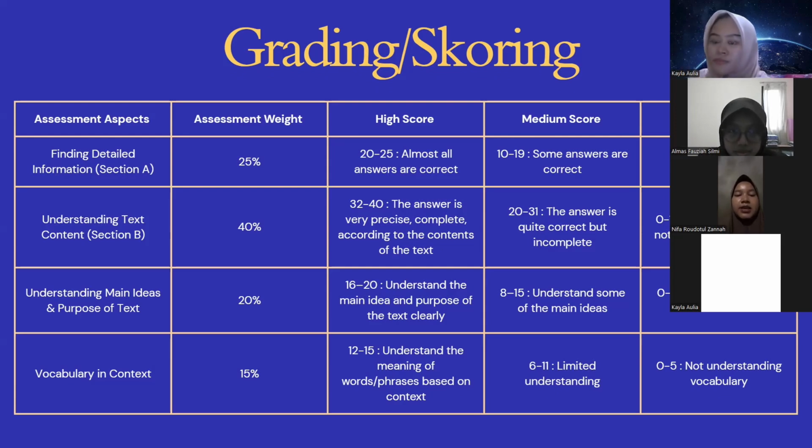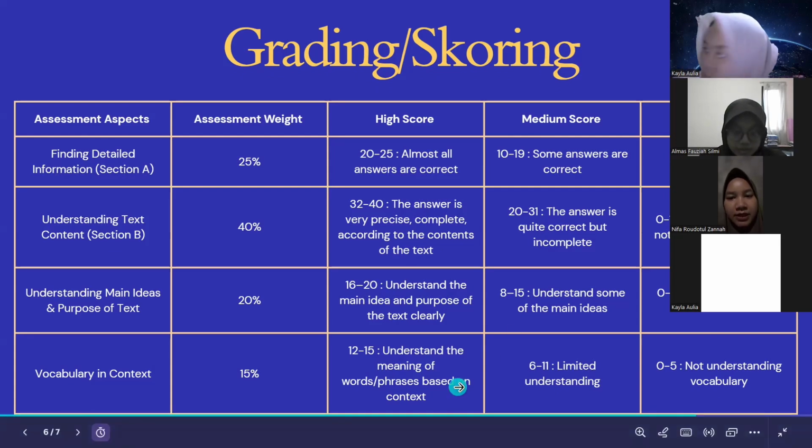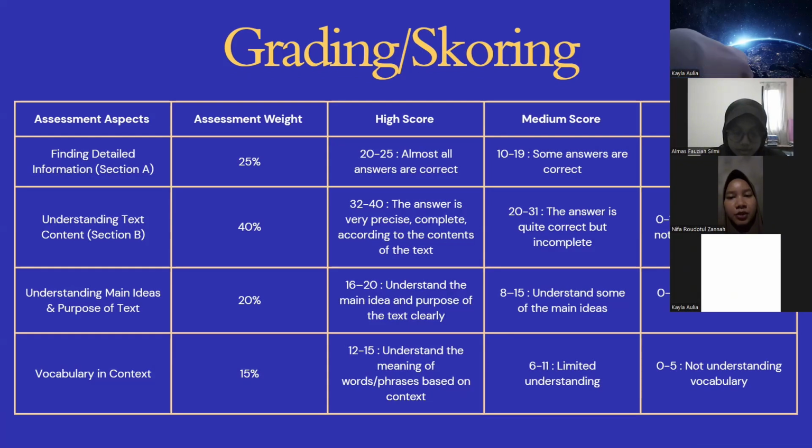And the third is about understanding main ideas and purpose. Next is understanding the main ideas and purpose of the text, which carries a weight of 20%. In high score from 16 until 20, for the medium 8 until 15, and for the low 0 until 7. And the